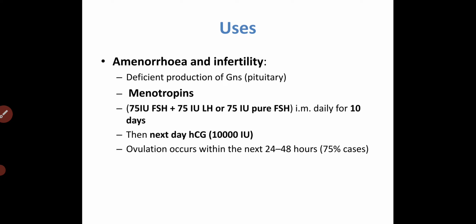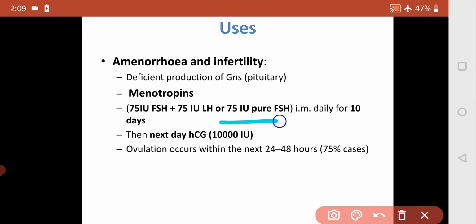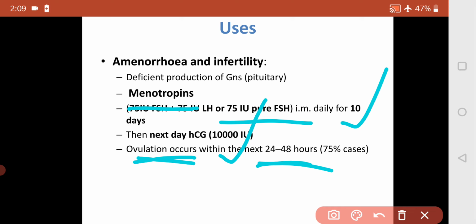There is a preparation of 75 international units. Pure FSH we can also use, or with the LH also, and it's given by the intramuscular route daily. Then we give the HCG, and there is ovulation. Ovulation occurs within the next 24 to 48 hours in 75% of cases. So there is a good success ratio. So it is about the usefulness of this gonadotropin in amenorrhea and infertility.